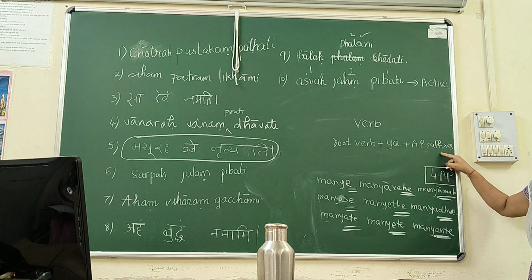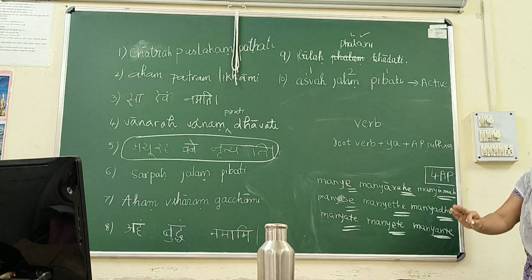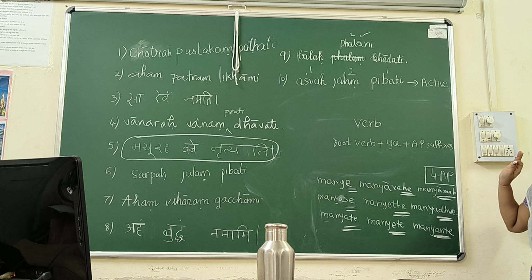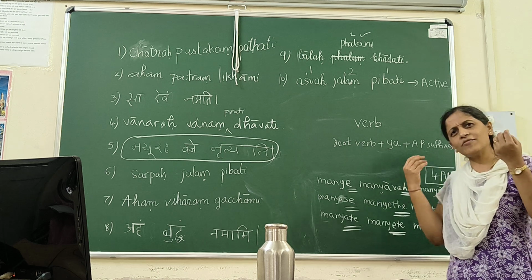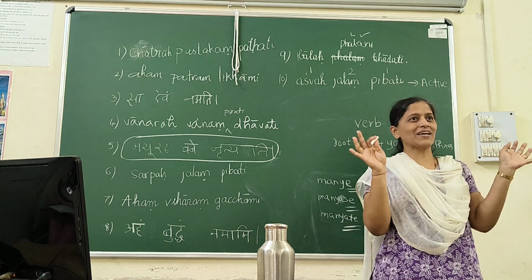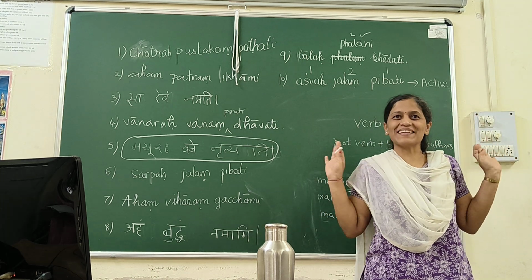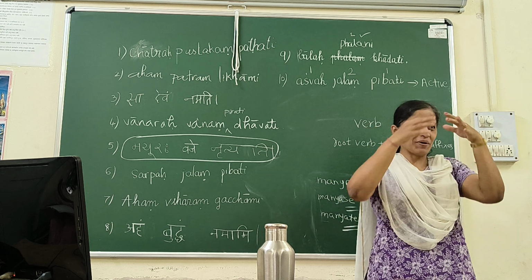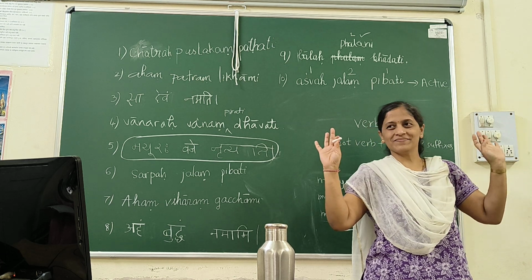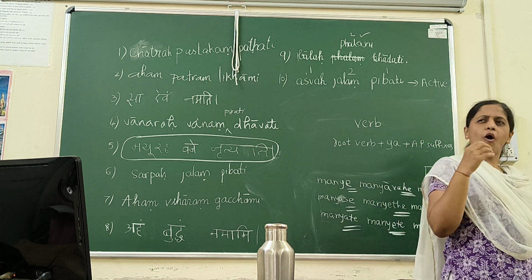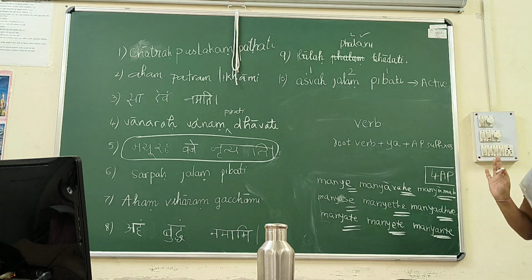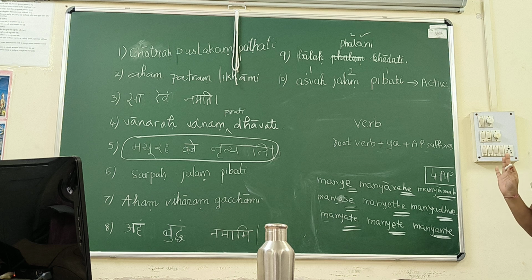But instead of that, what did I say? Consider each and every verb as if it is 4AP. That is an easy way to remember because 4 is ya and AP. So think that each and every verb, all 2000 verbs of Sanskrit, are in 4AP. Such a simple thing. You don't need to remember all the forms. All are 4AP, in passive. In passive, all verbs will go to the 4AP class. That's the easiest way.